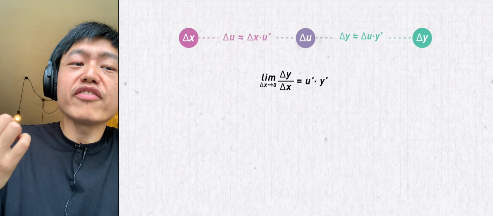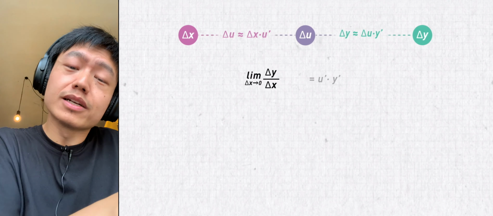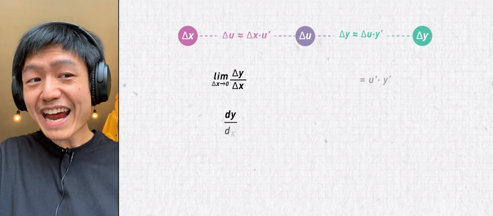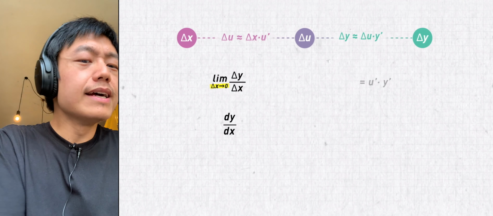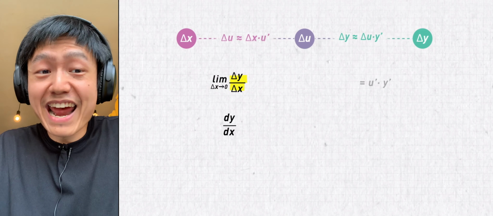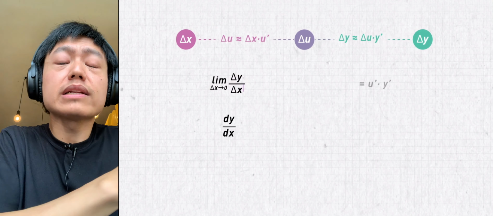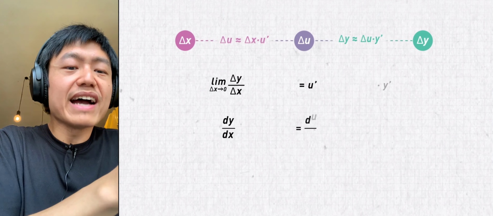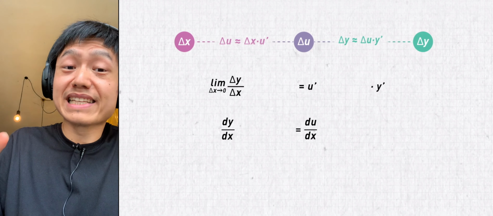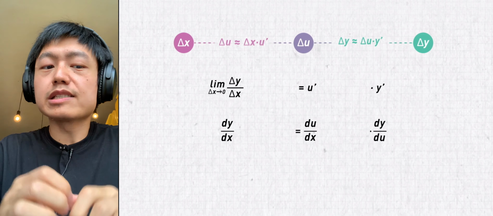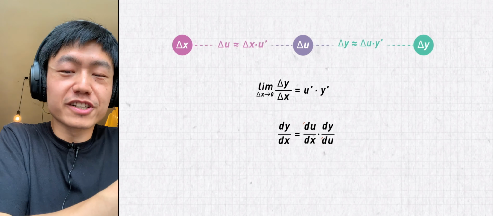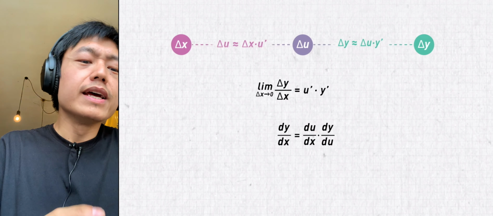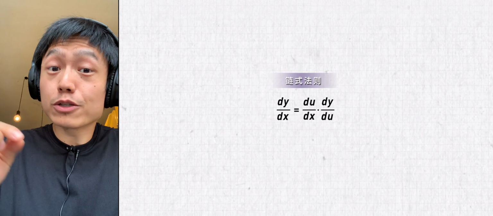We can also abbreviate the left side of the formula to dy divided by dx, which means when delta x approaches 0, delta y divided by delta x, while the u prime on the right of the formula is du divided by dx, y prime is dy divided by du. This way of writing is easy to remember. The du looks like a fraction that has been reduced. In the following content, I will use this form to express the chain rule.